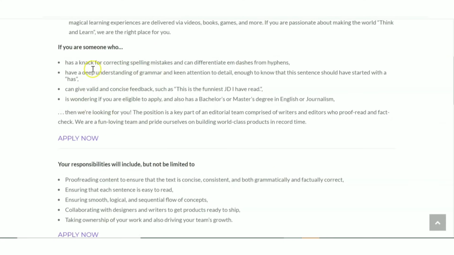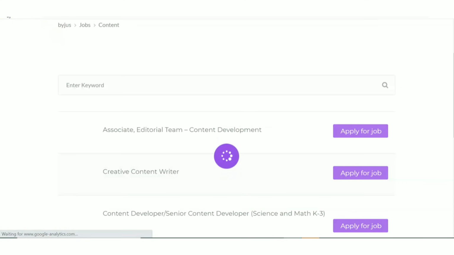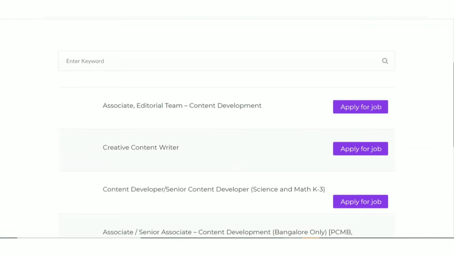Here: has a knack for correcting spelling mistakes and differentiating dashes and hyphens. Basic things only they are asking. Another important thing is the qualification they're asking for, to see if you are eligible to apply: also has a bachelor's or master's degree in English or journalism. They are preferring these candidates. Other candidates can also apply, but preference will be given to these candidates. So that is the qualification detail. Other details you can see on the site.